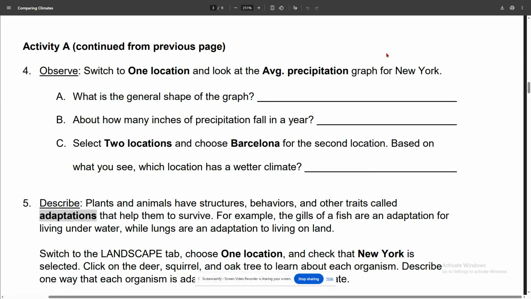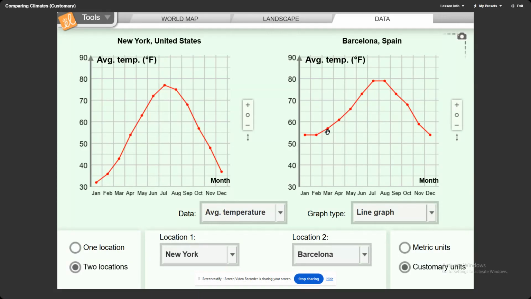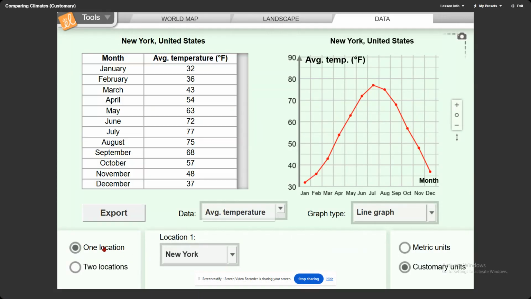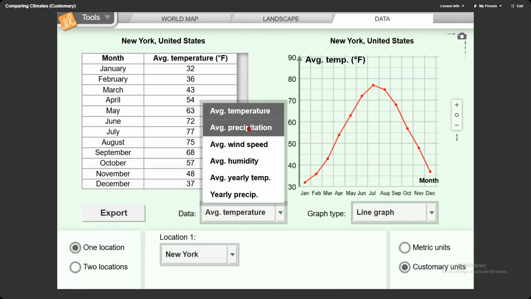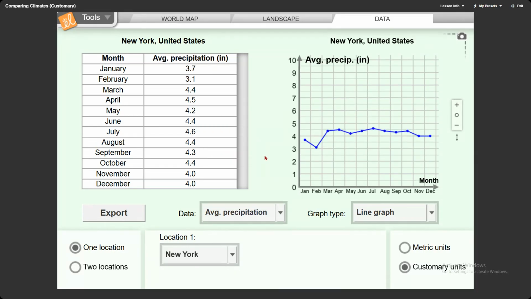Alright, this is the third page of the Gizmo. It should say Activity A, continue from the previous page. Number 4, observe. Switch to one location and look at the average precipitation graph for New York. So what you're going to do is select one location. It should say New York, but make sure New York is right there. Click on average temperature and go to the second one, which is precipitation.